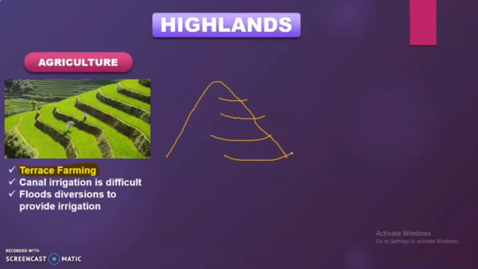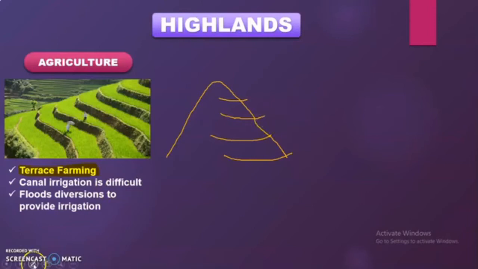The major sources are mainly the rainfall and the melting glaciers, which are the major source of water. Usually when the flood comes, they use the floods and divert them towards these areas where the terracing is placed. So this is how the irrigation is provided to the terrace farming with flood diversion.